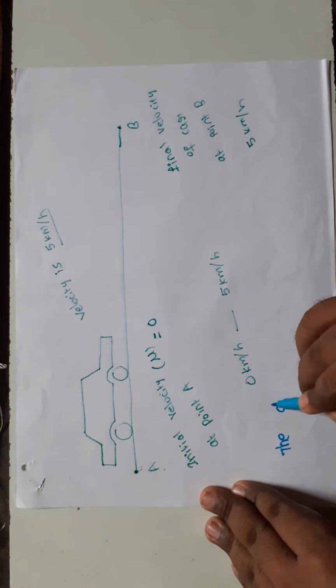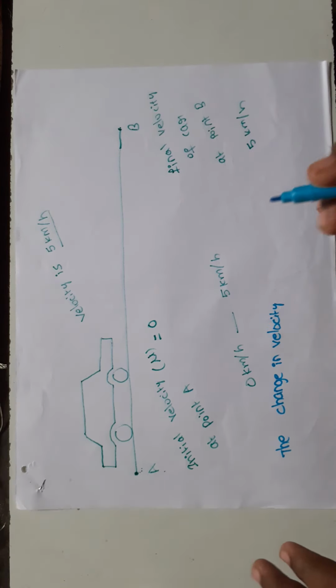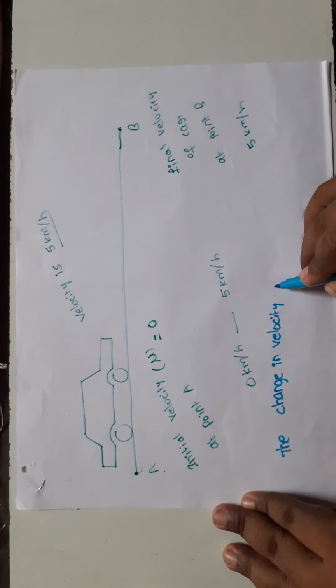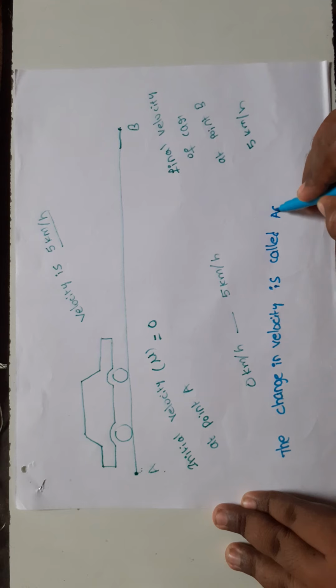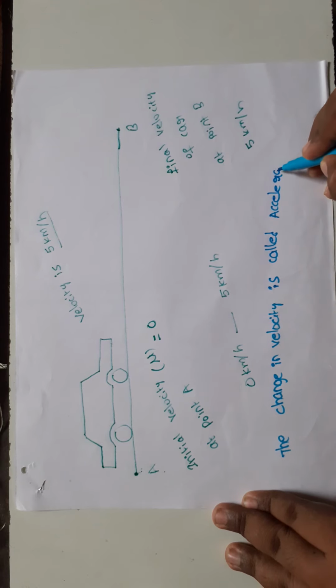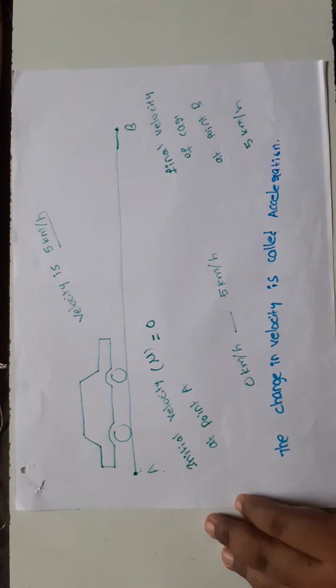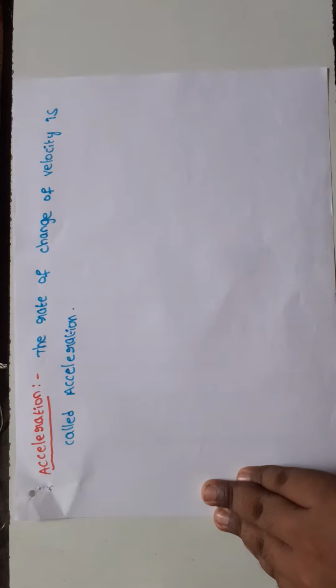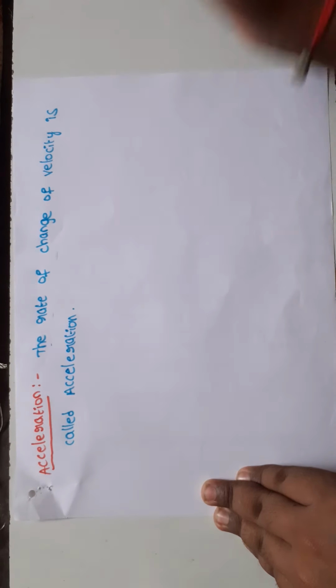The change in velocity is called acceleration. Another definition of acceleration: the rate of change of velocity.